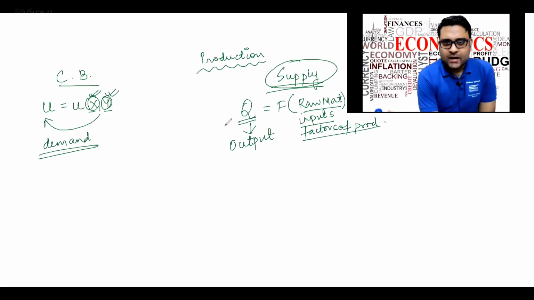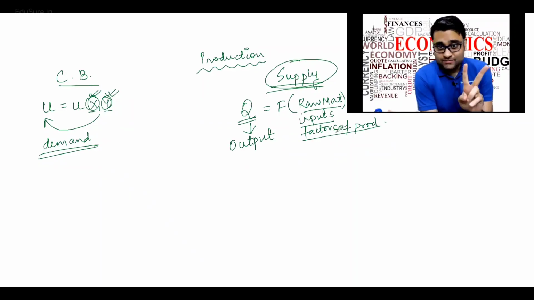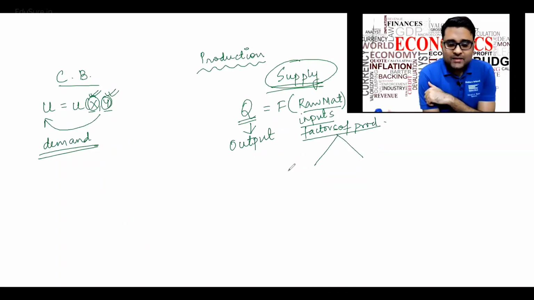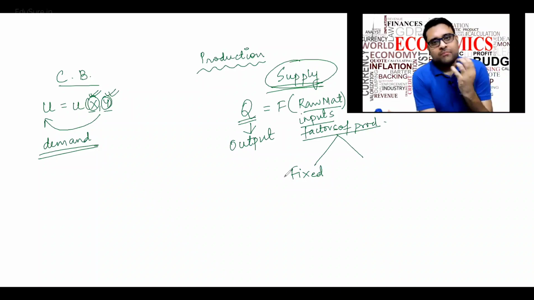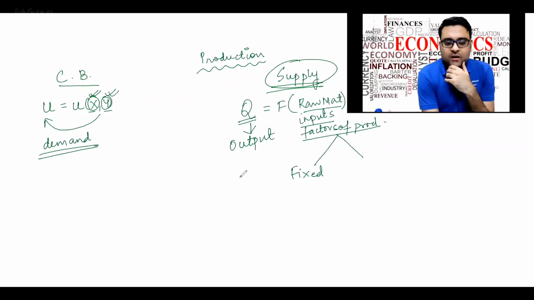Now, the factors of production are basically of two types. First type is when a factor cannot be changed in a short period of time, and they are called fixed factors. Supposing you're a manufacturer, it's not very simple to change your entire area of manufacturing in terms of the machines, in terms of the land. So all of that will come into the fixed factors of production.